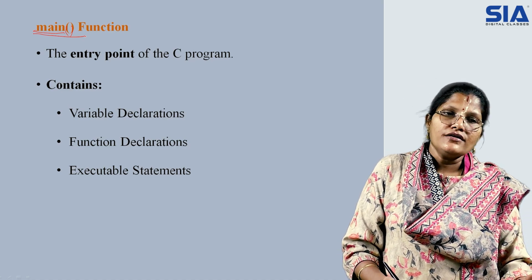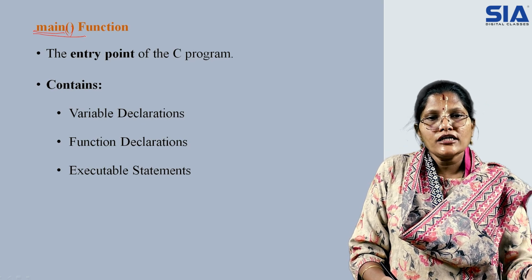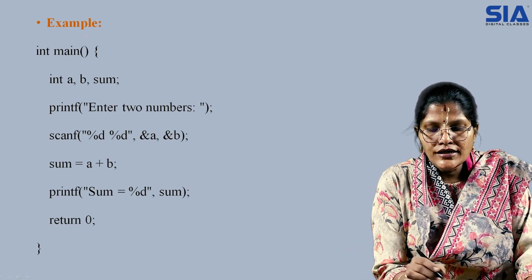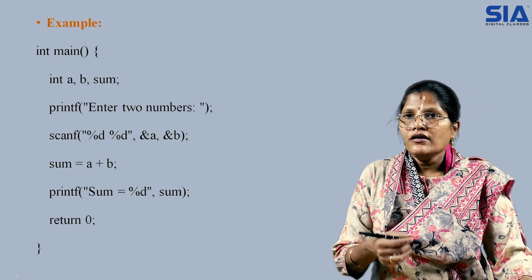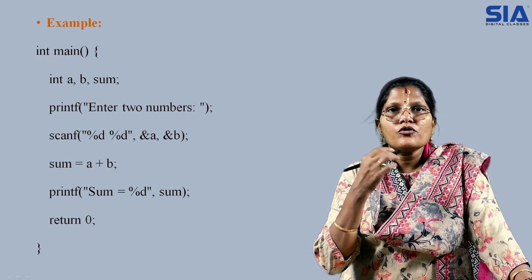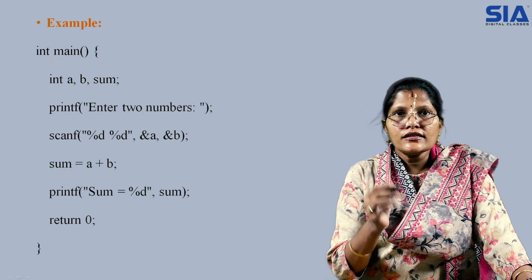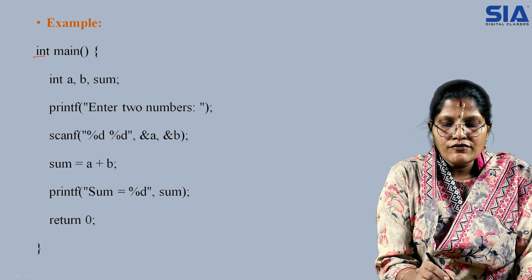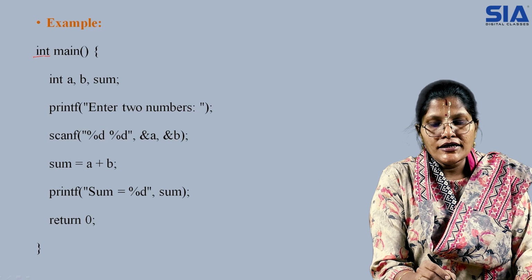Now it contains the variable declarations, the function declarations, and the executable statements. We will see it with an example. Whenever a function is executed, it returns something. For example, when a birthday party is being conducted, the outcome is either that it is conducted successfully or not. That is why main always expects the user to return 1 value, and by default it takes int.